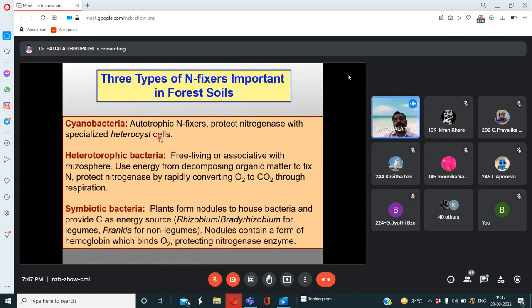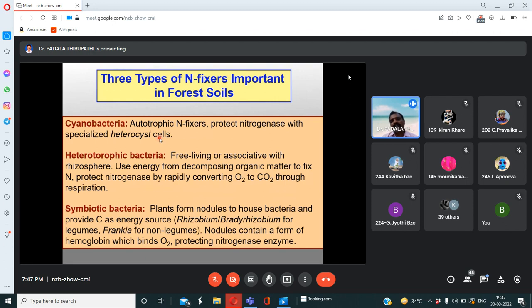They are associated with other living organisms, other living plants. Bacteria that are living are associated with rhizospheres. Rhizosphere means the area or part of the roots. They use energy from decomposing organic matter to fix nitrogen, and protect nitrogen fixation by rapidly converting oxygen to carbon dioxide through respiration.